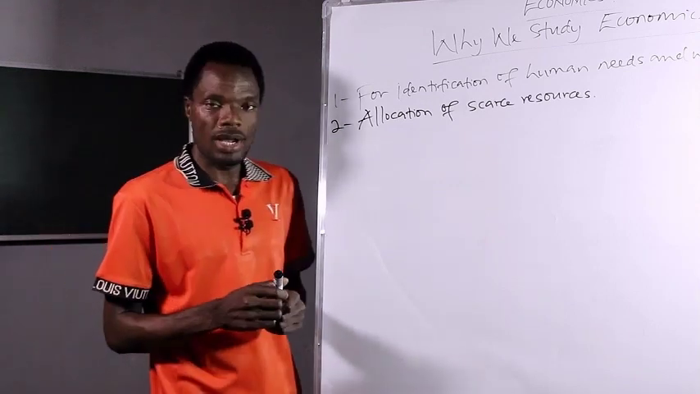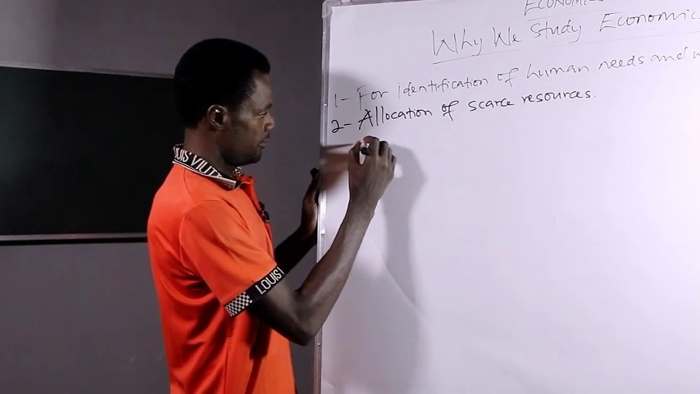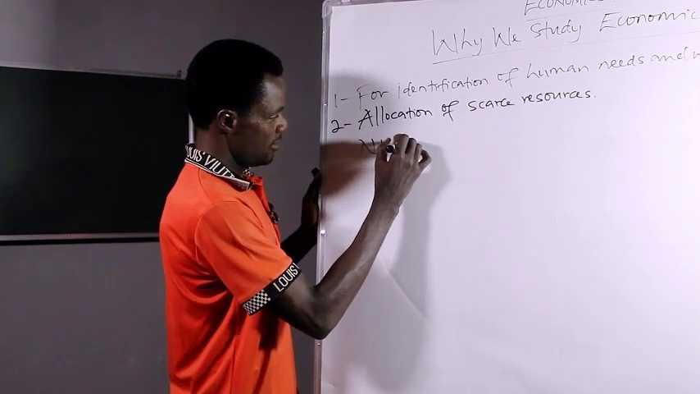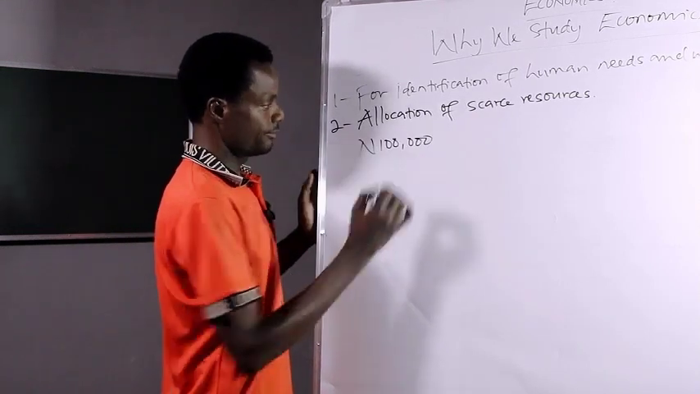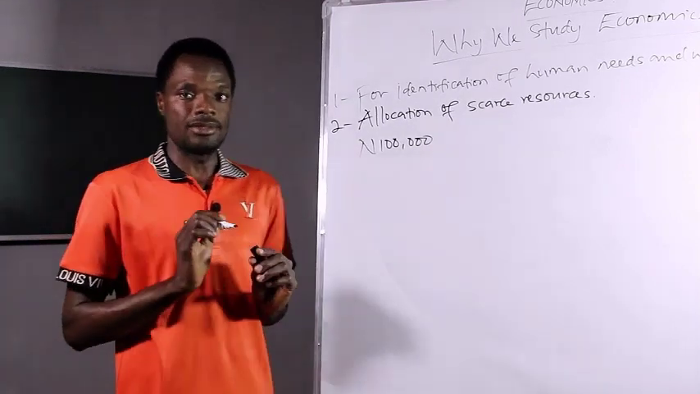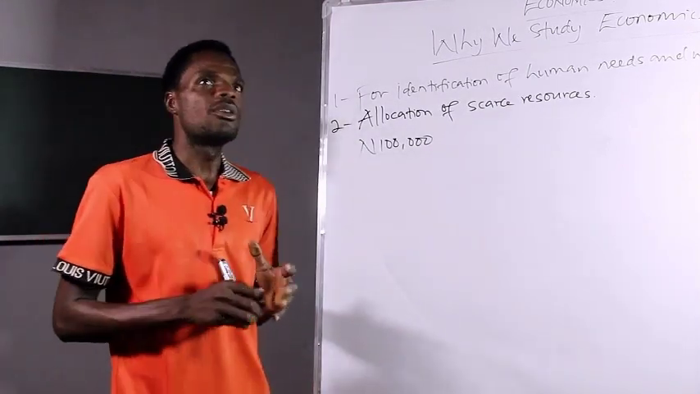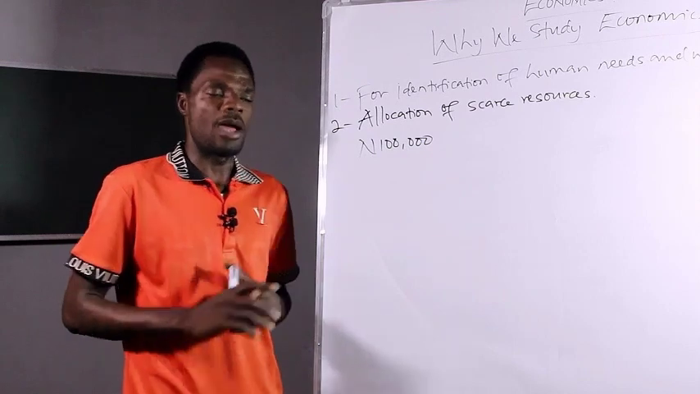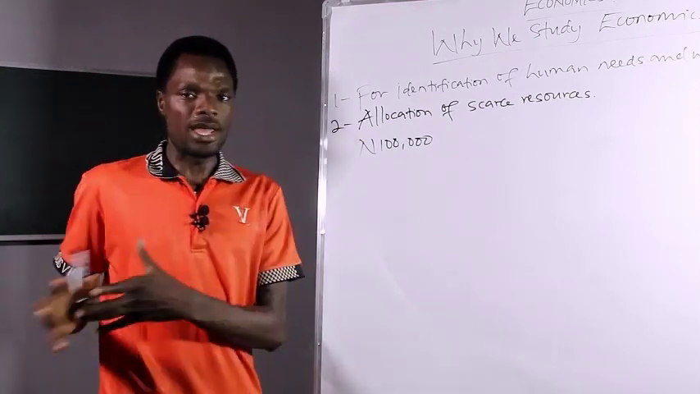Now, for example, you have money. You have, let's say, 100,000 naira. This is your balance. And from it, you can think of what you can do with that 100,000 naira. I need to buy a phone. I need to buy clothes. I need to travel.